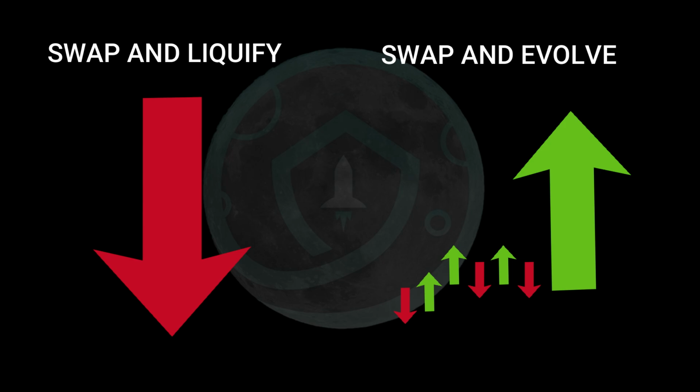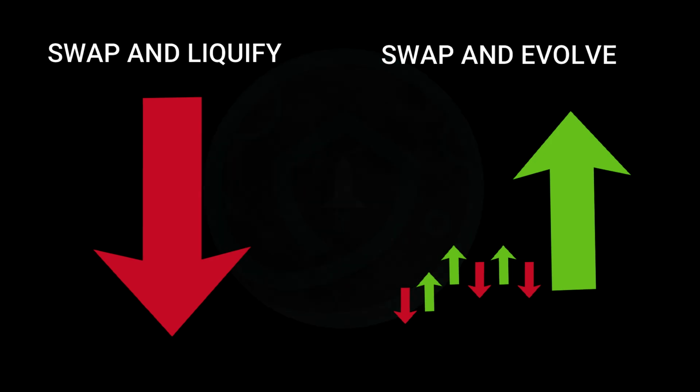Both Swap and Liquefy and Swap and Evolve serve the same purpose, but they do it differently. Swap and Liquefy sold Safemoon, a giant amount of Safemoon, and converted it to BNB, which made the price significantly drop. Swap and Evolve has little tiny Safemoon sells when converting to BNB and are barely noticeable, until enough BNB is stored up to trigger a giant Safemoon purchase event, which then makes the price significantly increase.